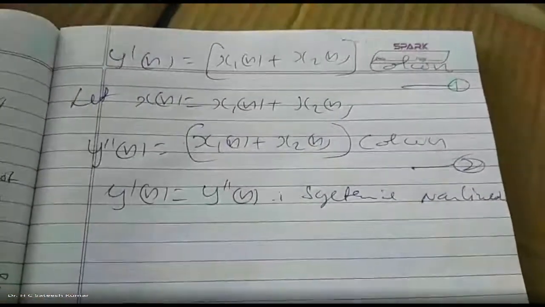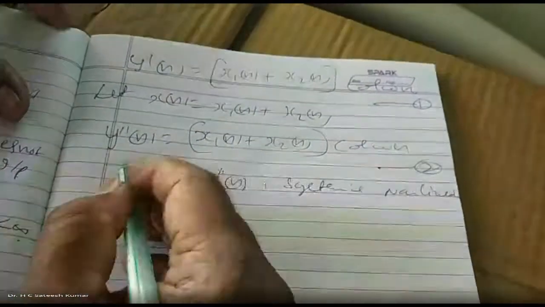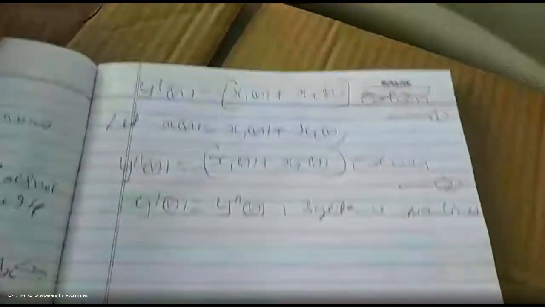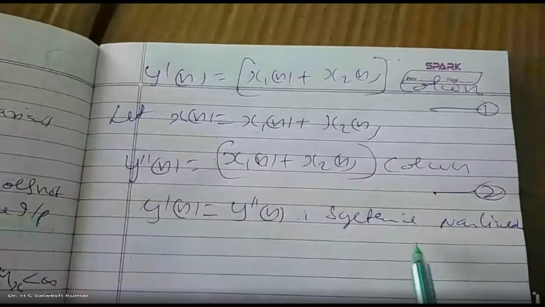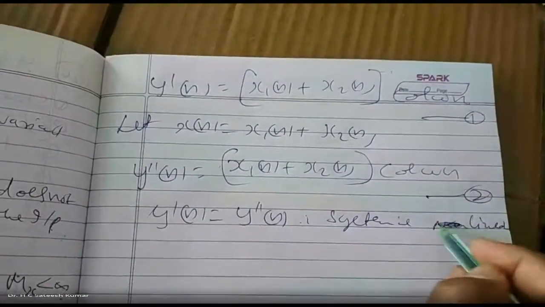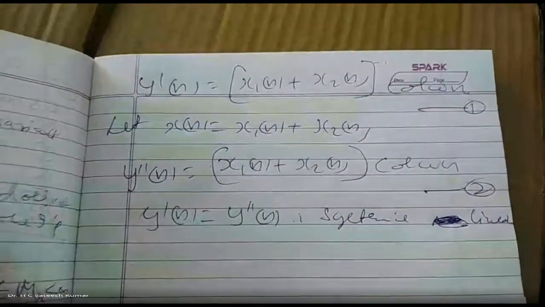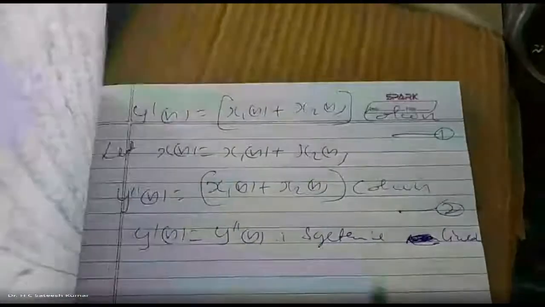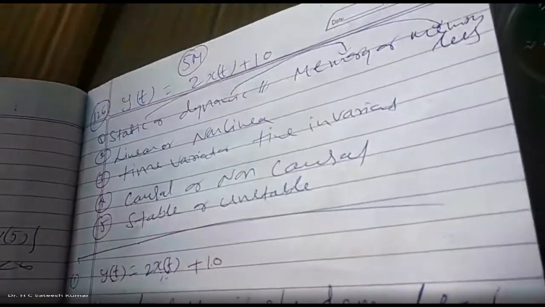So the second property we got is linearity. In that linearity, the system is linear. Sorry, linear, not non-linear. Next, we go for the time invariance property.